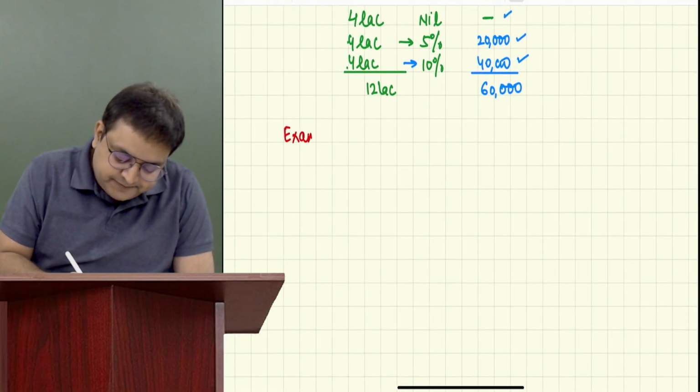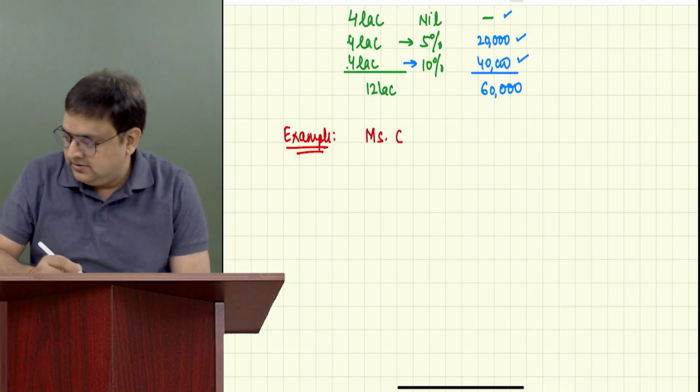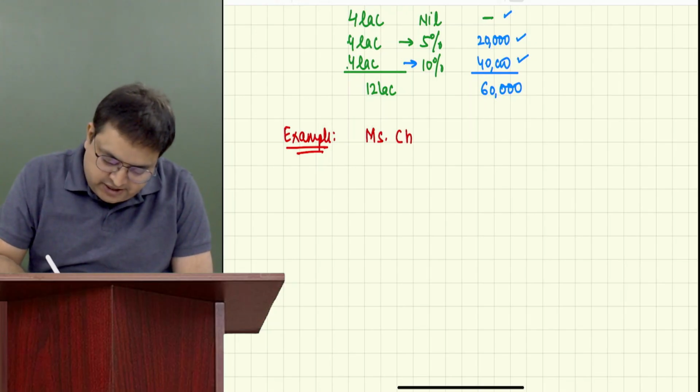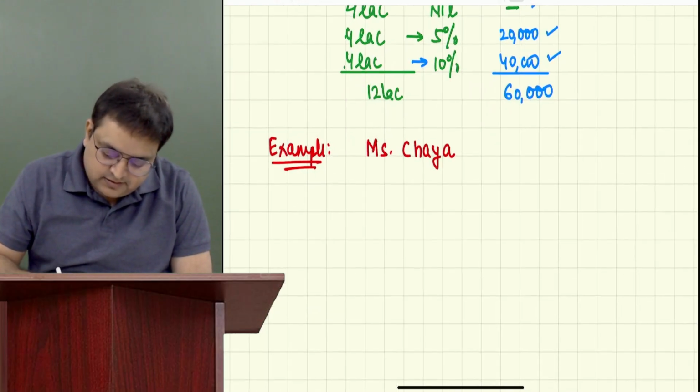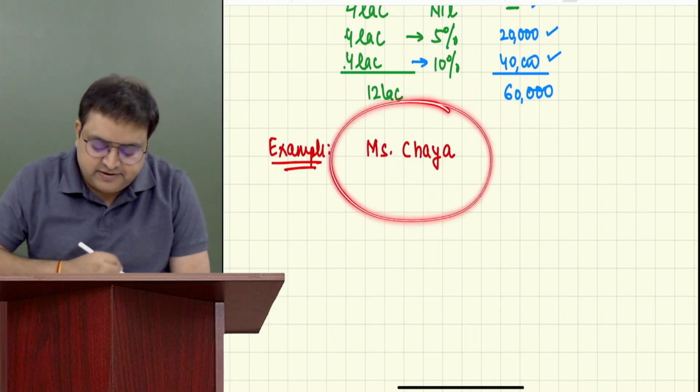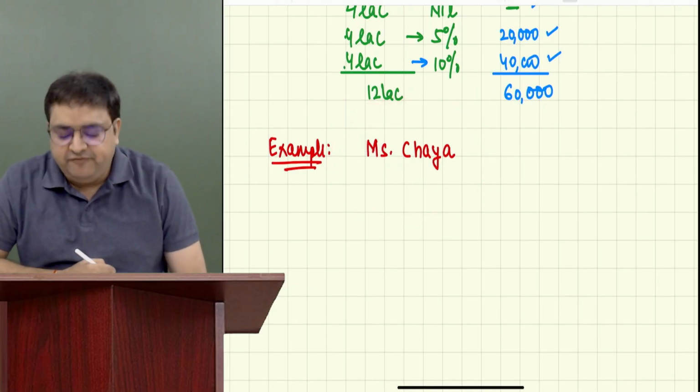Write with me. Miss Chaya. Guys, what type of assessee is she? Individual. Very good.